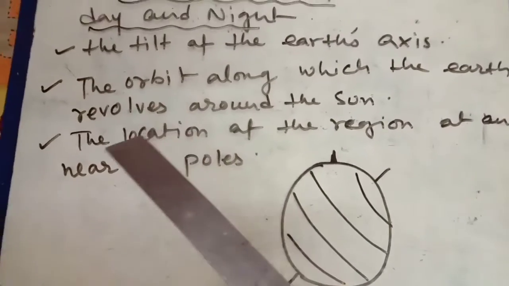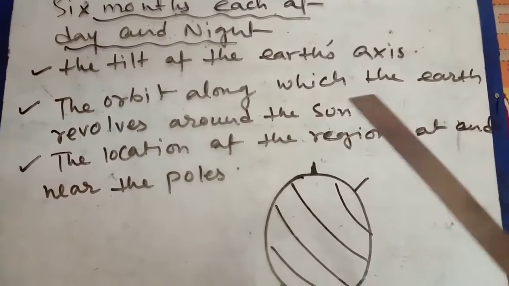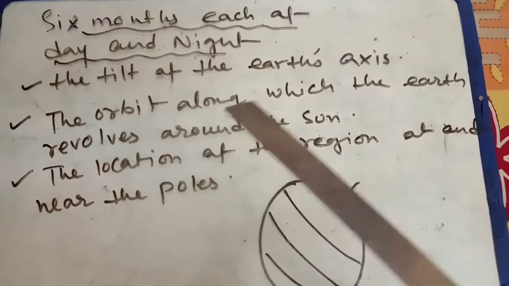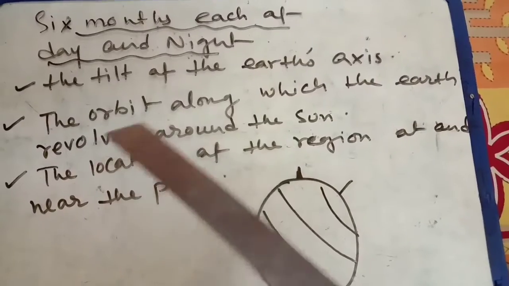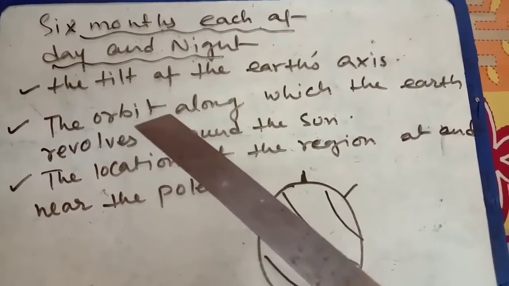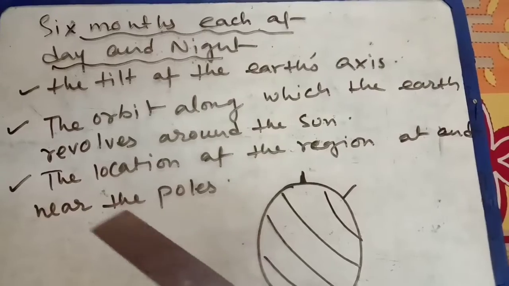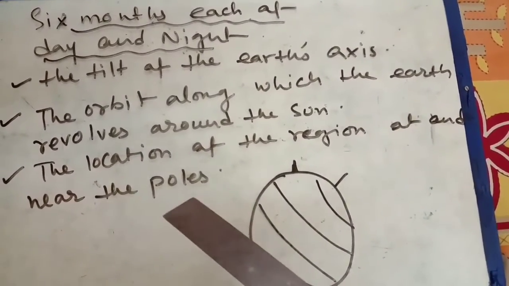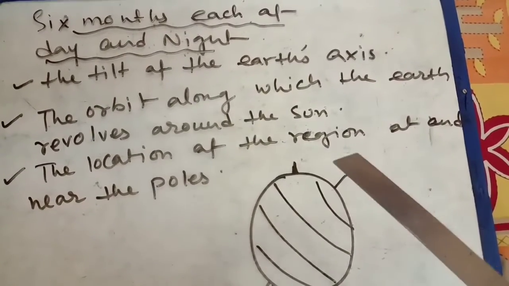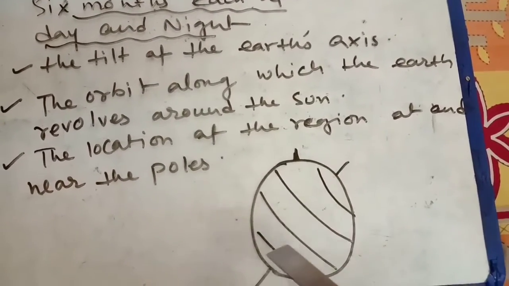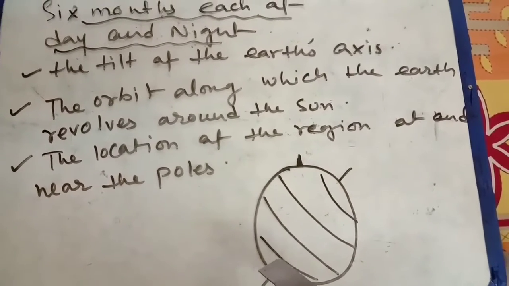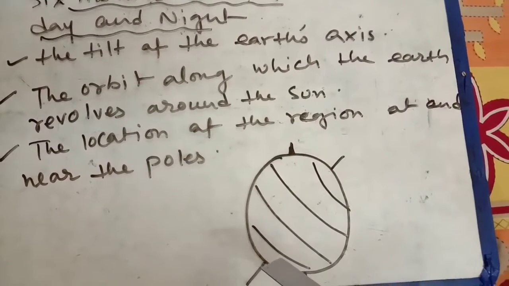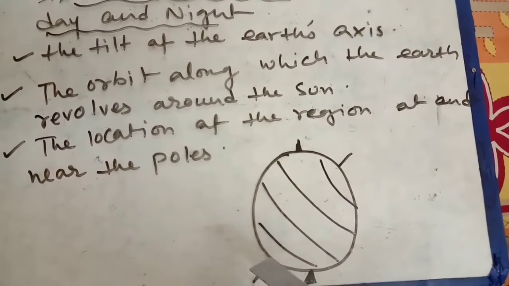Now next one, that is the orbit along which the Earth revolves around the Sun. So here this one is the cause, and the third one, the location of the region at and near the poles. The location of the region at and near the poles means you can understand that this place is having the location. Where is the location? This is the frigid zone, and this one also the frigid zone, and this frigid zone is very near to the pole.